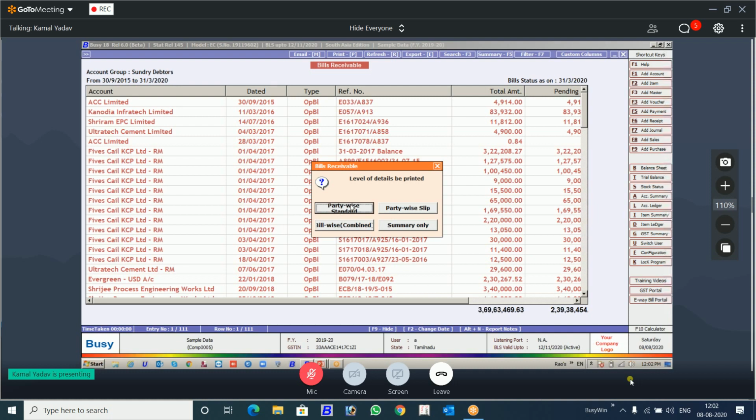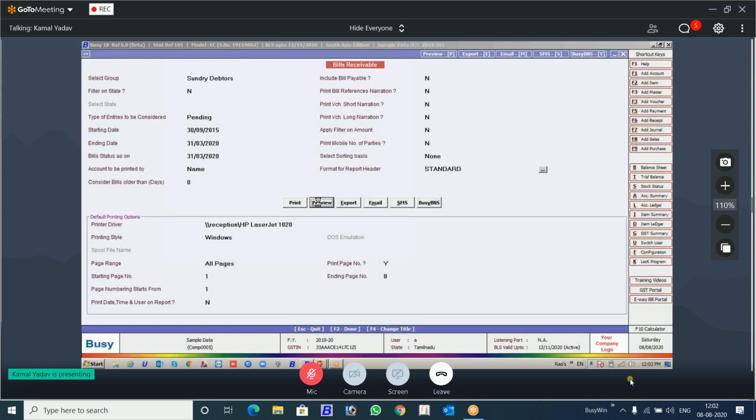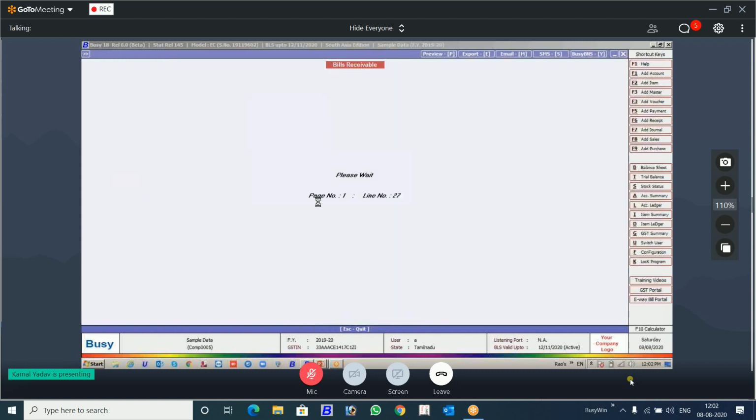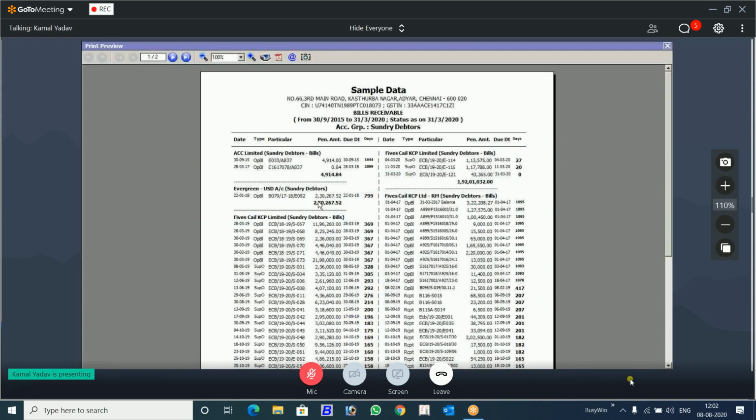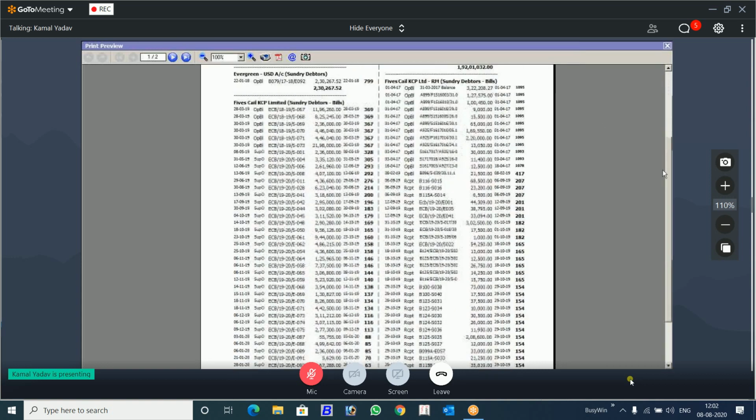Earlier there was a format, this standard party wise. Now this print wise party wise slip is already given. You select this format and let's try to take the preview. See, this is the format. If you take this format in the earlier mode, it will take 7 pages. Now it is in 2 pages. This format has been printed.